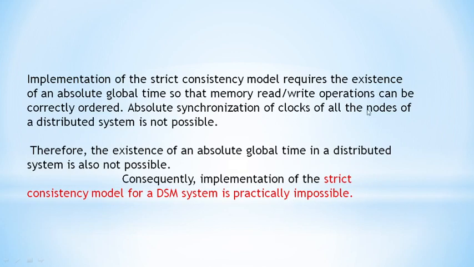Why is it impossible? Because of the requirement of an absolute global time. In the characteristics of distributed systems, we have discussed that there is no global clock. This is the reason behind the practical impossibility of the strict consistency model for a distributed shared memory system.